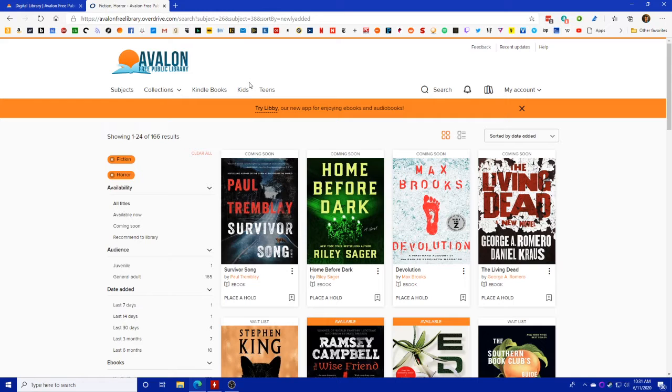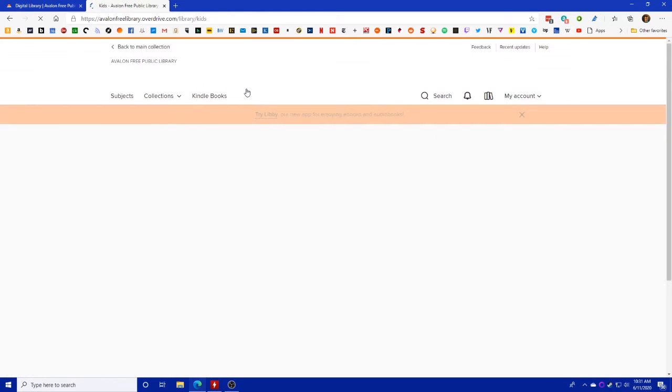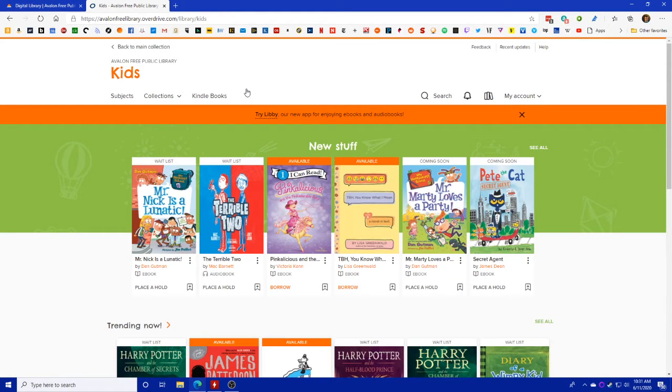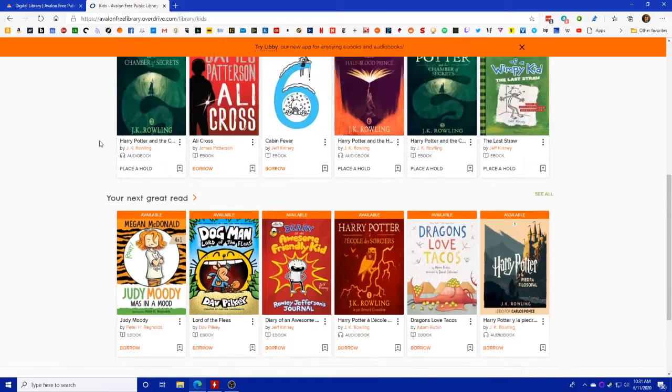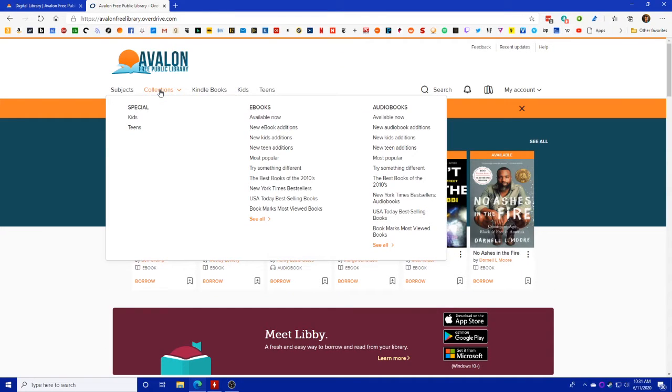There are also pages specifically just for kids and teens to keep other more objectionable things out of there, also to make it a little easier to find something they might actually be interested in. And here in collections, you can take a look at a bunch of different themed groupings of books just to give you some inspiration when you're looking for something to read.